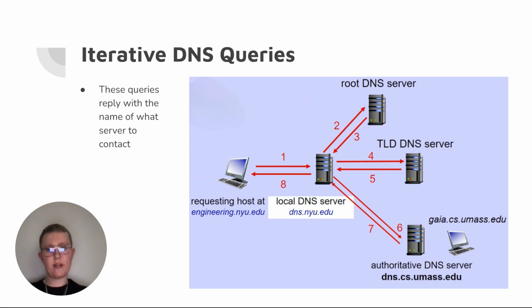Next, moving on, are some DNS queries, and the first type of them is an iterative query. These queries basically just reply to the user with which server you want to contact in order to resolve a query. Here's an example diagram. We have a requesting host. Let's say we're starting at engineering.nyu.edu, and we want to get to the computer science department at the University of Massachusetts. Let's say we want to move from one to the next.